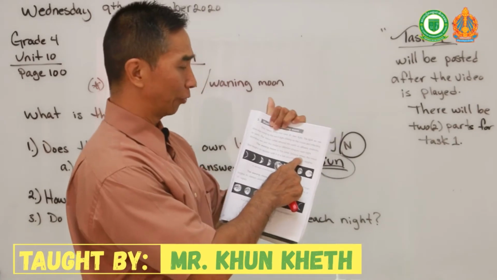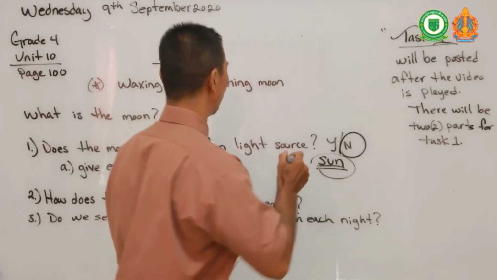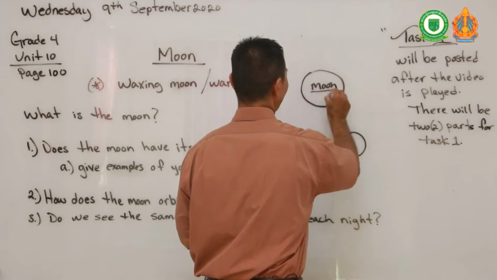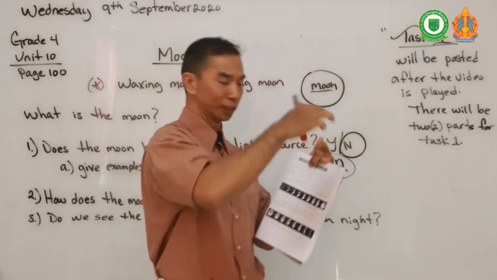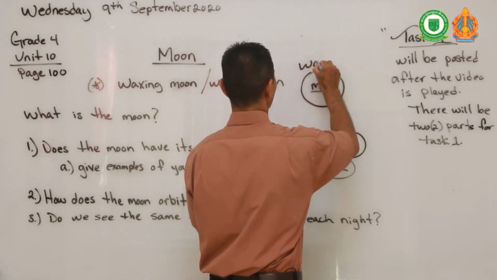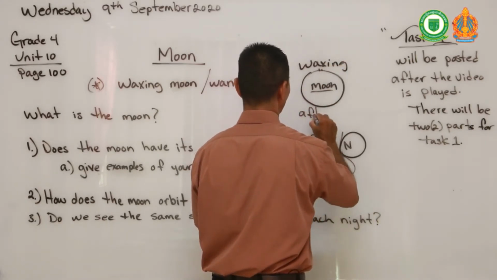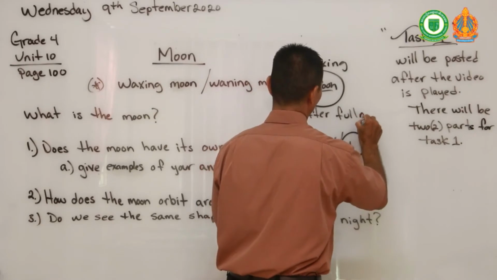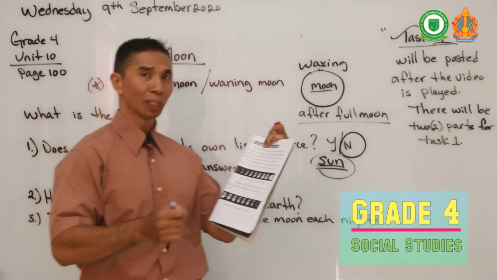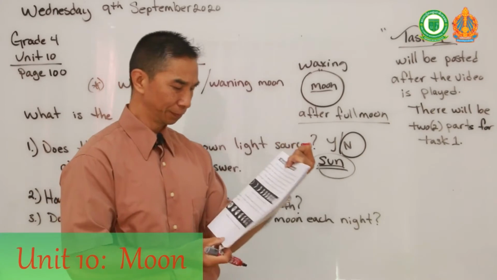The waxing moon is the lunar phase where the moon first begins after it appears as a full moon. So after the full moon, this is the moon. When there is a full moon and the moon begins to rotate again, starting at full moon, this is called the waxing moon. Waxing moon, after the full moon. So now we know that after the full moon is the waxing moon, then what is the waning moon?